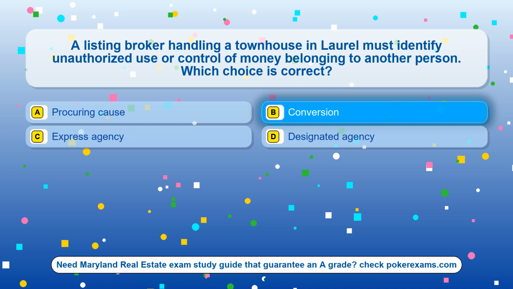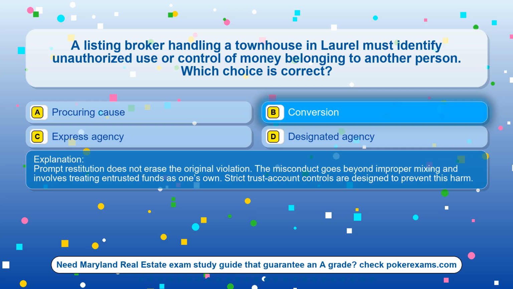The correct answer is option B, conversion. Prompt restitution does not erase the original violation. The misconduct goes beyond improper mixing and involves treating entrusted funds as one's own. Strict trust-account controls are designed to prevent this harm.